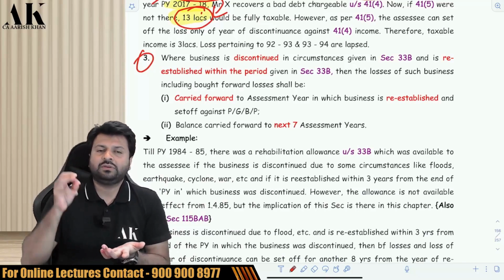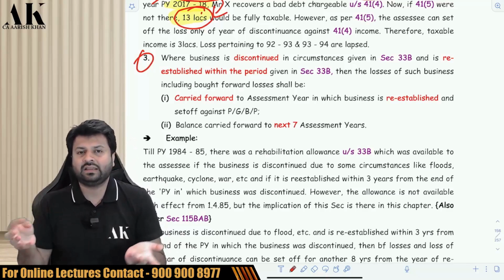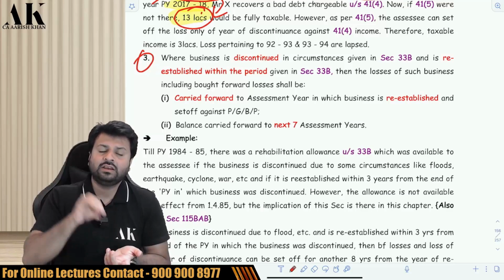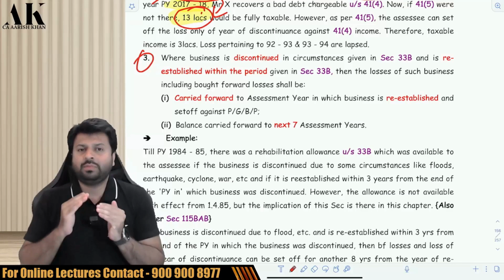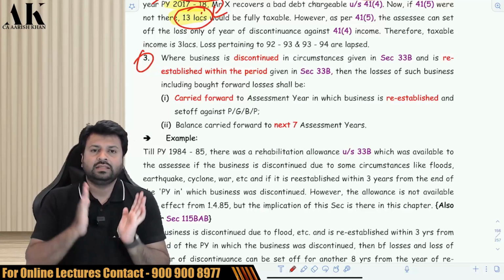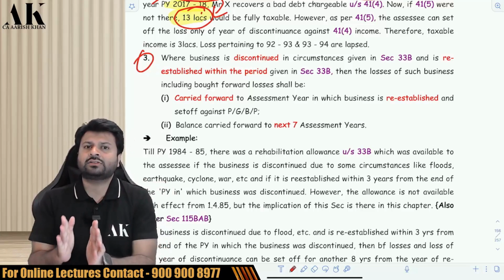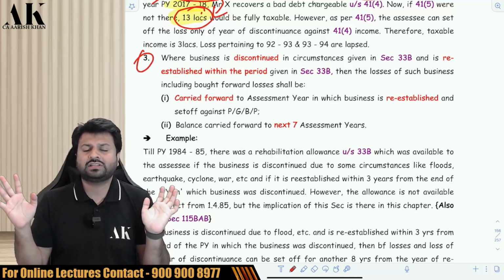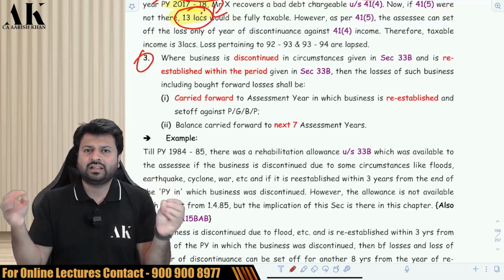Generally, what happens if your business is discontinued because of some reason like flood, earthquake, etc.? And if you revive your business within 3 years from the end of that financial year, then the government allows you to carry forward the loss for what? Another 8 years. For example, there was a loss which was already 6 years old, and suddenly your business was closed because of some natural or man-made reasons like flood, earthquake, riots, etc.